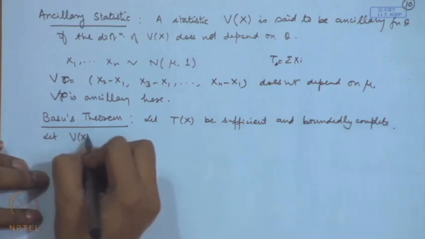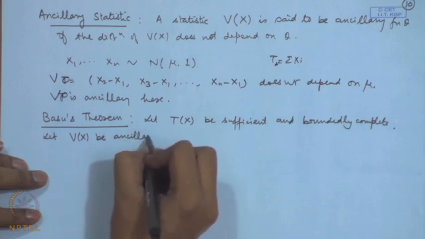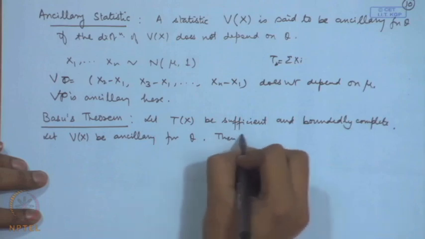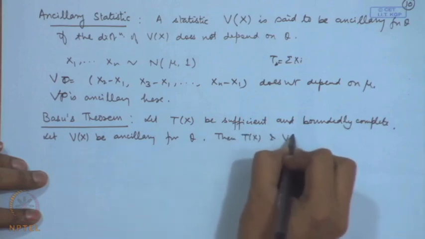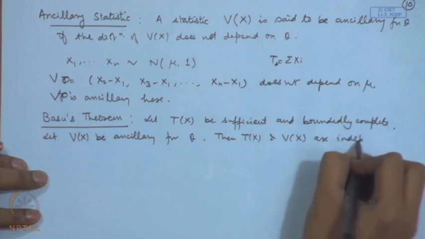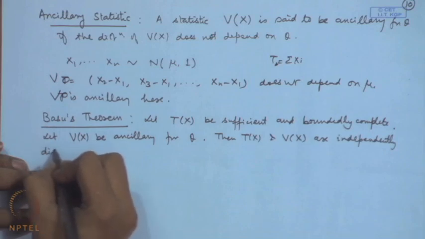Let V x be ancillary for theta, then T x and V x are independently distributed.